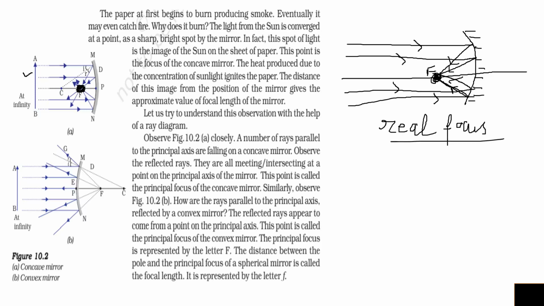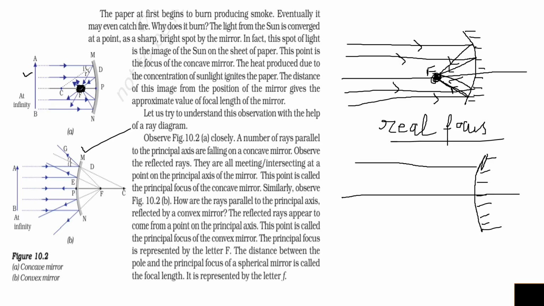Now in case of a convex mirror, when a convex mirror is placed in front of an object at infinity, all the rays coming from that object will be diverged by the convex mirror.